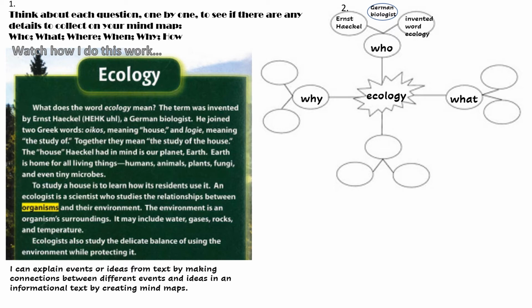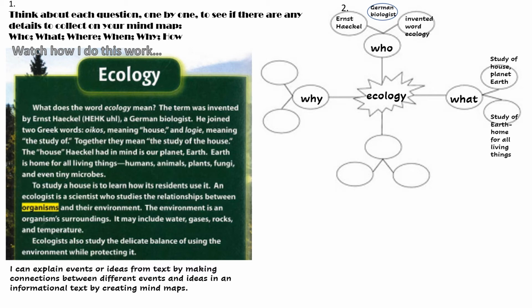So I put who, and then I put those 3 details that connect back to the who. Well, now the what. Okay, so what ideas connect back? What is ecology? Well, it's the study of the house, which in this case is planet Earth. And if I think about the study of Earth, Earth is the home for all living things.